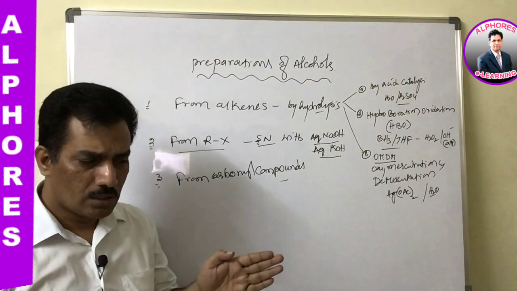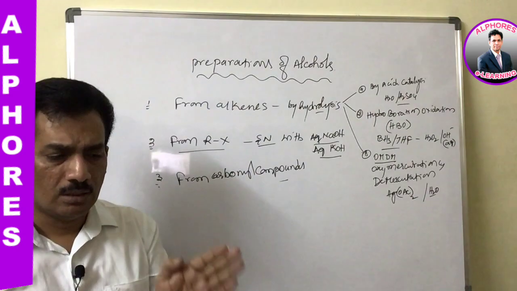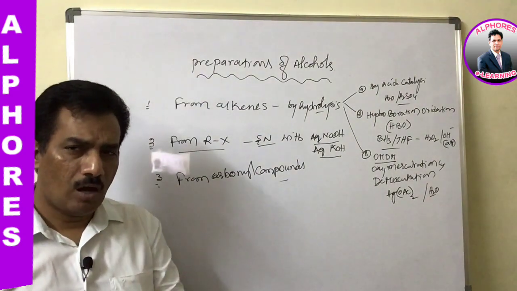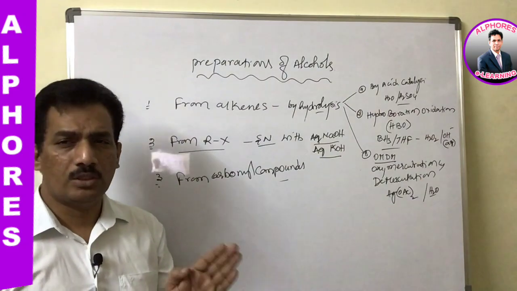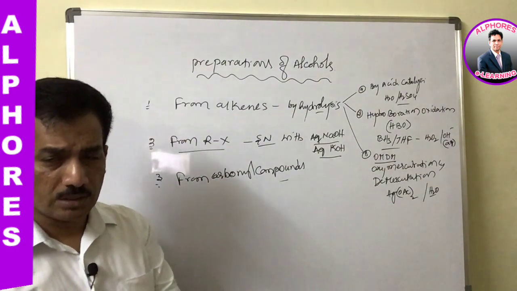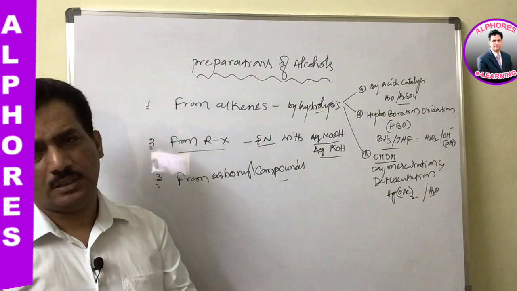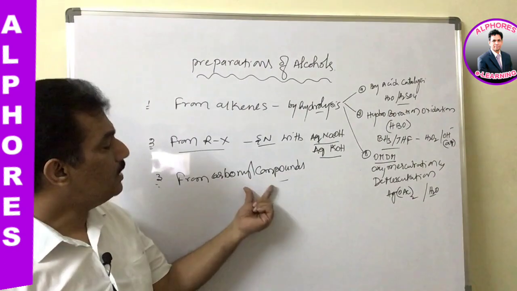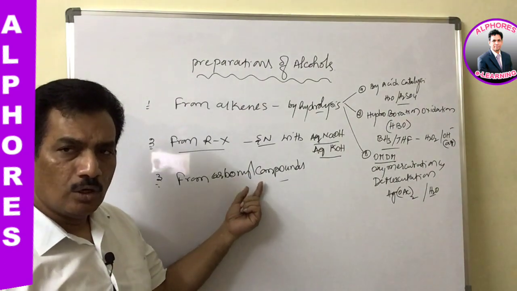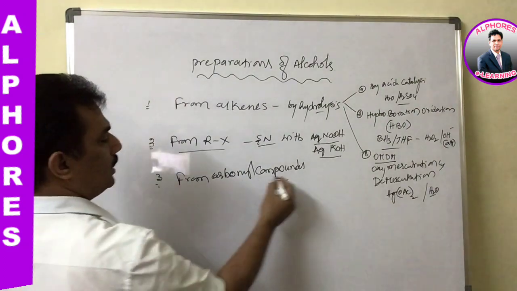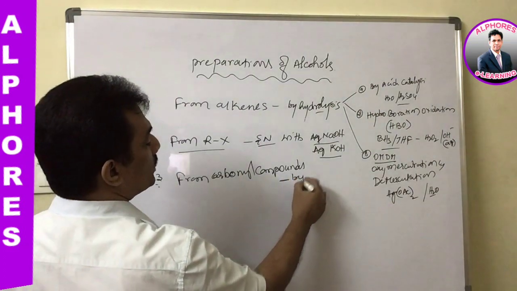When compared to alkanes, alkenes are more oxidized. When compared to alkenes, alkynes are more oxidized. And then alkyl halides and alcohols, these two are equally oxidized. And then carbonyl compounds are more oxidized. And then carboxylic acid is still more oxidized, is it not? And thereby, when it is more oxidized, to convert this into alcohol, the method used is reduction.